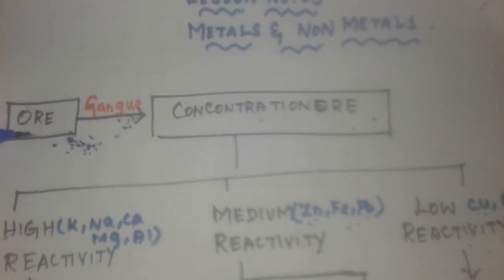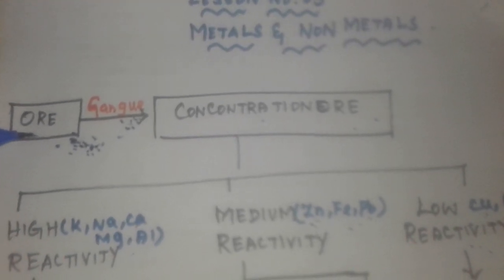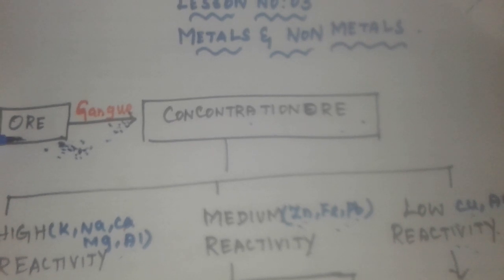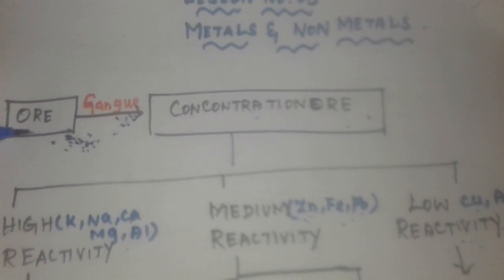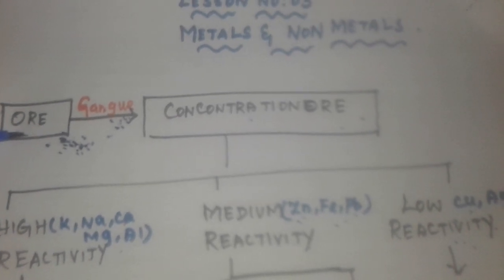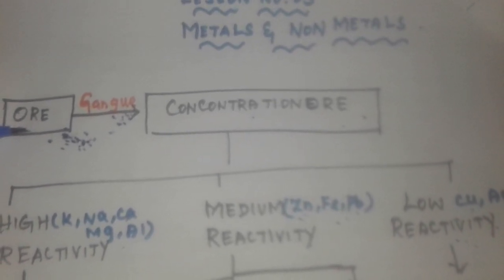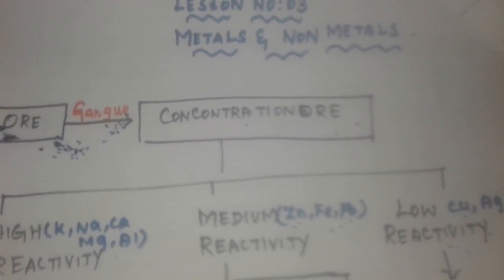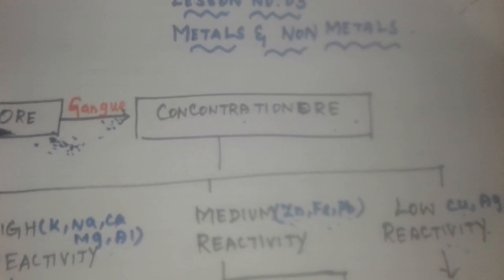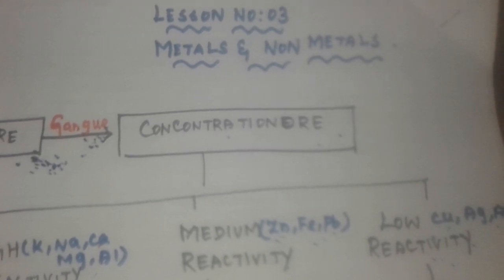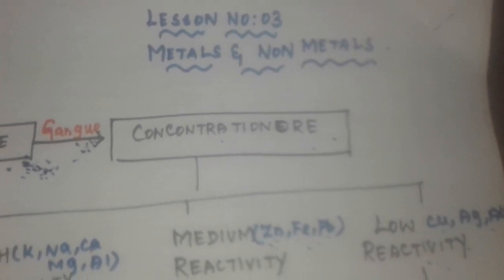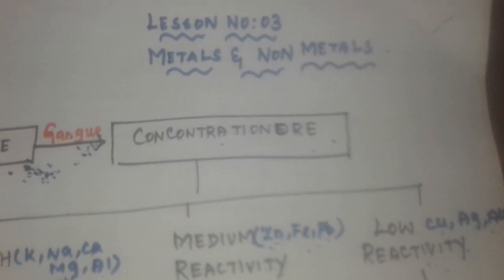Okay, minerals, how do we get the name ore? If a mineral has a high percentage of metal present, and that particular metal can be profitably extracted from the mineral, that mineral is called an ore. Have you understood? The mineral must have a high percentage of metal present. If I can extract that metal profitably, I say that particular mineral is called an ore.